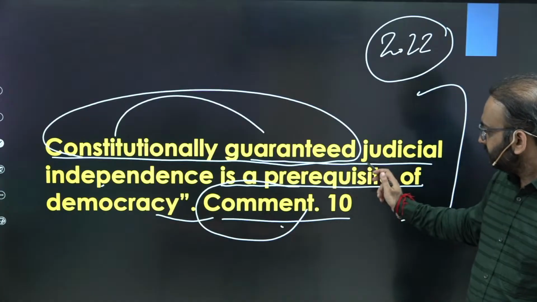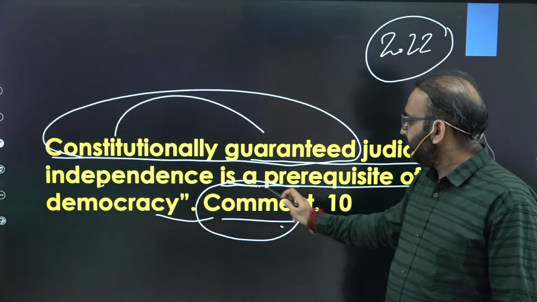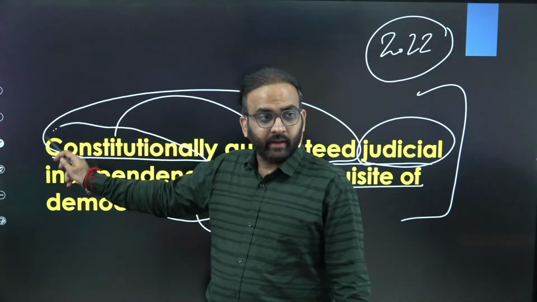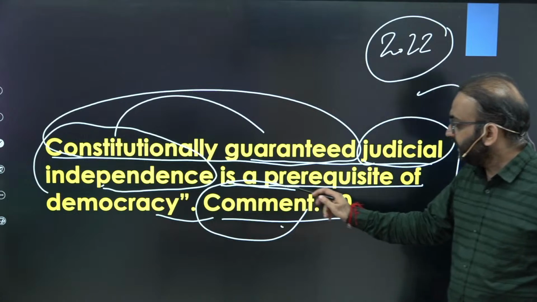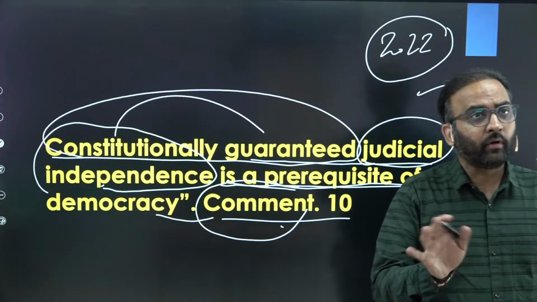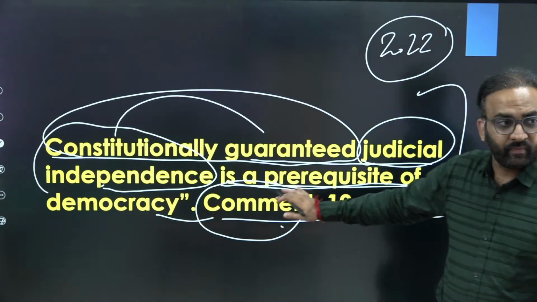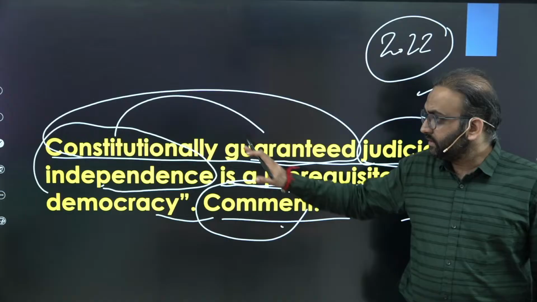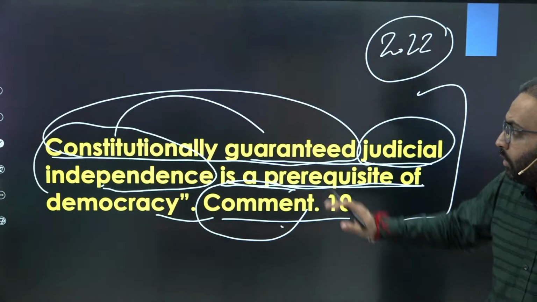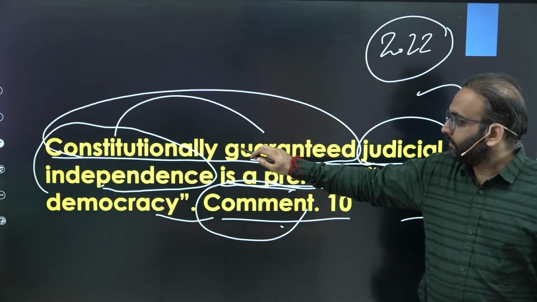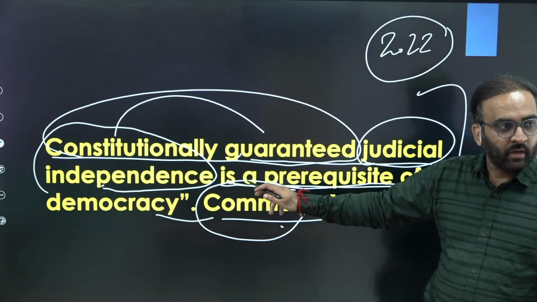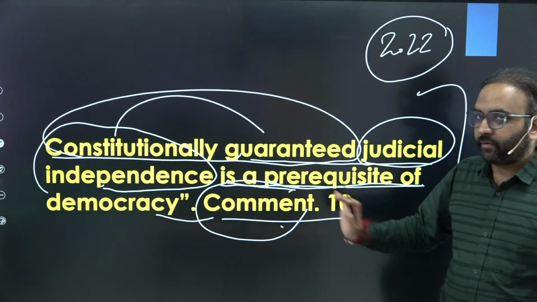Clear? Then the second thing is judicial independence. You need to define what is judicial independence. Third is that it's a prerequisite for democracy. How judicial independence is essential for democracy, that also you need to write. So these three things are mandatory to be there in your answer. So how will you structure it? Will you write first the constitutional guarantees, or will you write first the concept of judicial independence, or will you write first how it is a prerequisite for democracy?